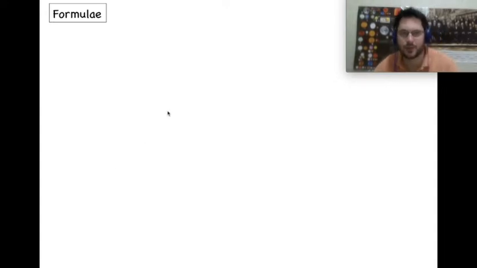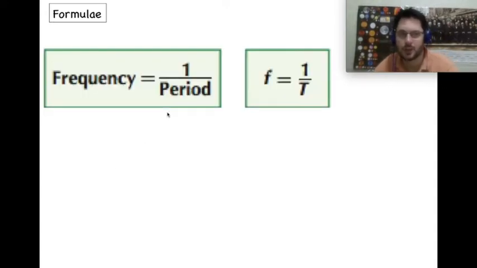Okay, let's have a look at some formulae that we need to know. Frequency equals 1 over period, f equals 1 over T, where f is the frequency and T is the period. f is the number of waves per second. So frequency is the number of waves per second, period is the time taken for one wave.